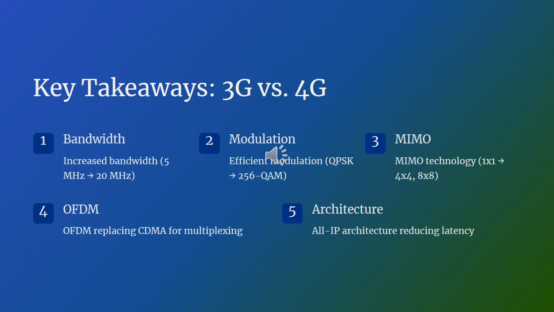Key takeaways: 3G versus 4G. To summarize, the shift from 3G to 4G brought several key improvements. Bandwidth increased from 5 to 20 MHz, enabling higher data transfer rates. Modulation techniques evolved from QPSK to more efficient 256 QAM, packing more data into each transmission. MIMO technology allowed multiple antennas to work together, dramatically increasing speed and reliability. CDMA was replaced by OFDM, improving spectral efficiency and reducing interference. Finally, the transition to an all-IP architecture reduced latency, making 4G networks more responsive and capable of handling modern Internet applications.